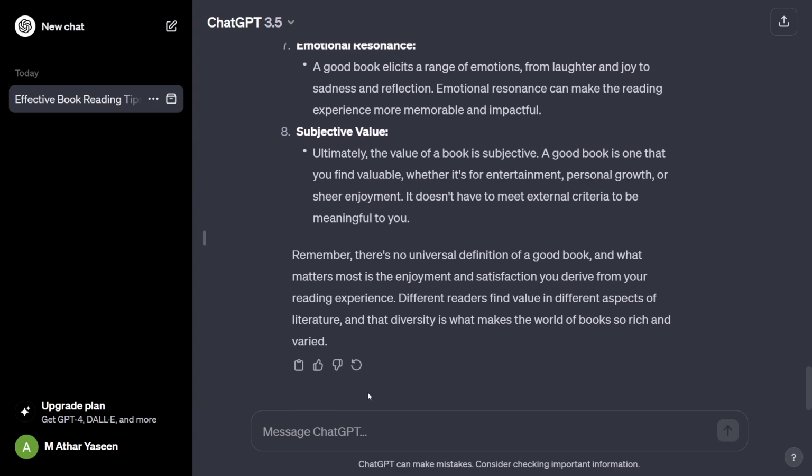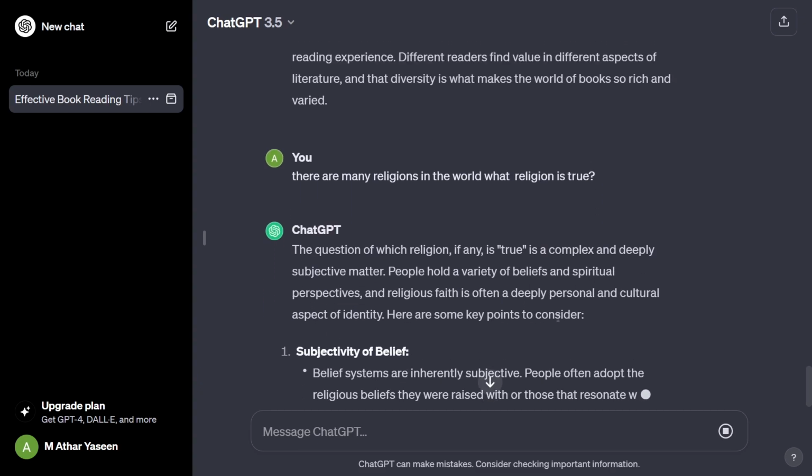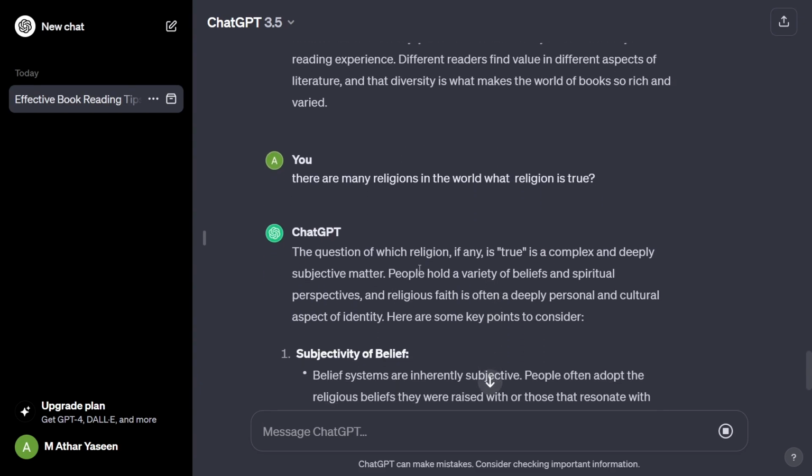So let me type here another subjective question: there are many religions in the world, and what religion is true? You can see that it is an opinion-based topic. It says the question of which religion, if any, is true is a complex and deeply subjective matter.